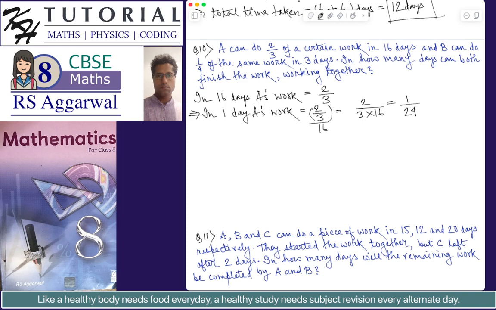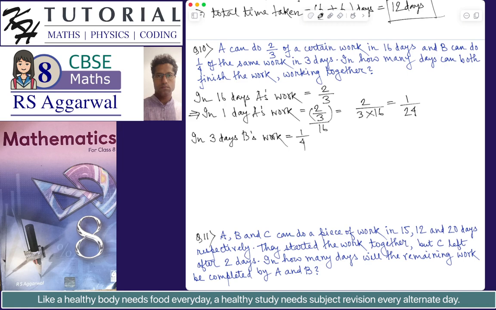Okay. So similarly for B, in 3 days B's work is given to be 1 by 4.